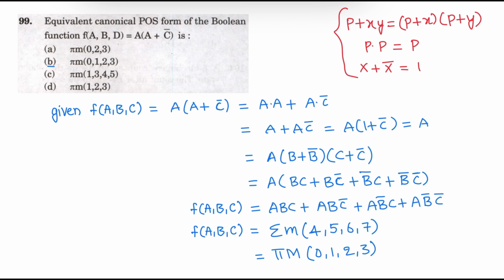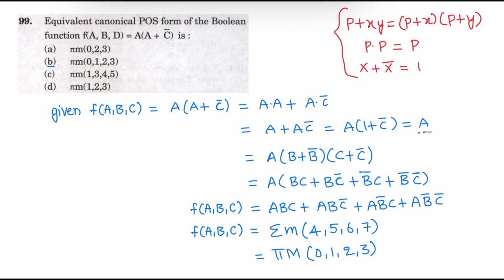X plus x bar is 1. Now the given function a into a plus c bar. So multiply this: a dot a is a, a dot c bar, a plus a c bar. So take a as common, a into 1 plus c bar, that is a.